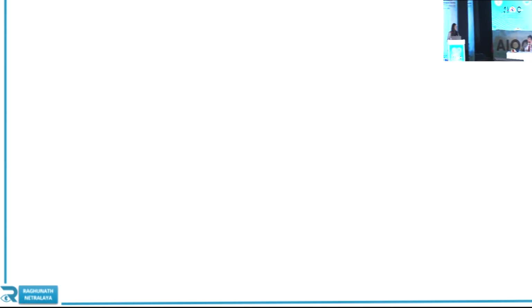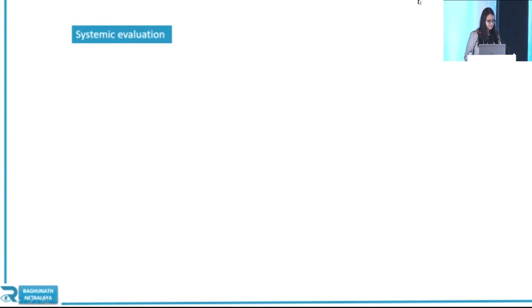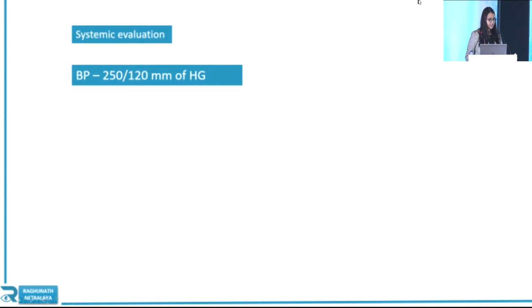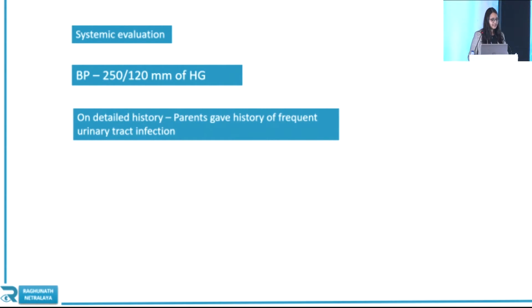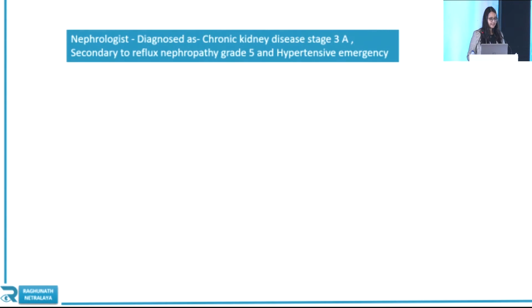In this patient, as almost all investigations were already done, we just thought of checking his BP, and the BP came out to be 250/120 mmHg. On detailed history, parents gave a history of frequent urinary tract infection. The patient was referred to a pediatrician and nephrologist. There he was diagnosed with chronic kidney disease stage 3, secondary to reflux nephropathy grade 5, and hypertensive emergency.